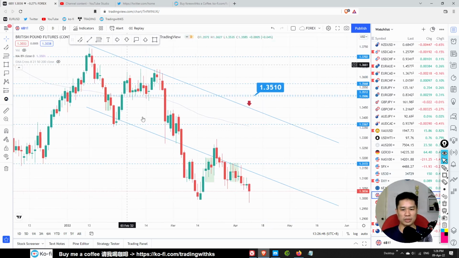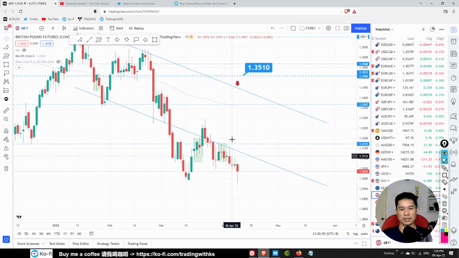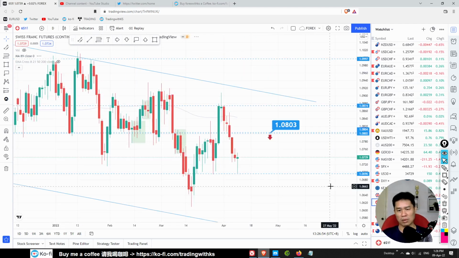Pound long term also is weak, but maybe we got a double bottom here, so there is a possible reversal over here. Now, because next week is very volatile, most of the currencies are now at a junction. They can go either way.